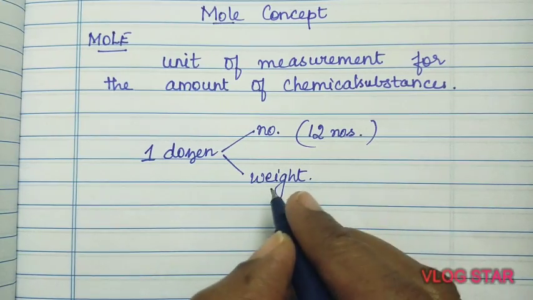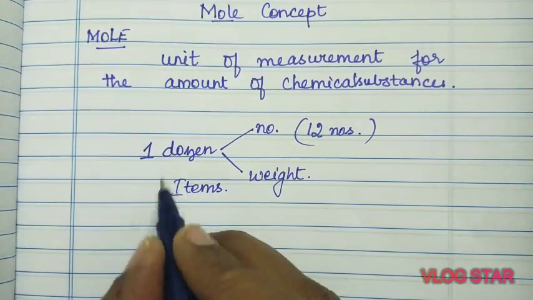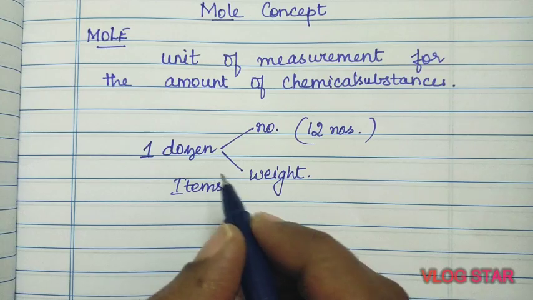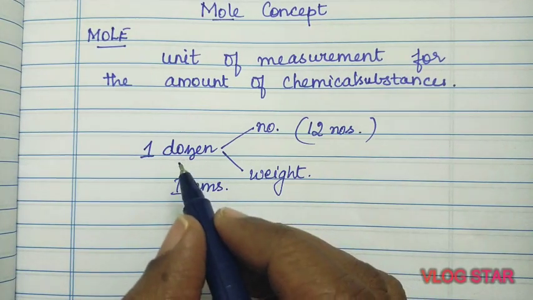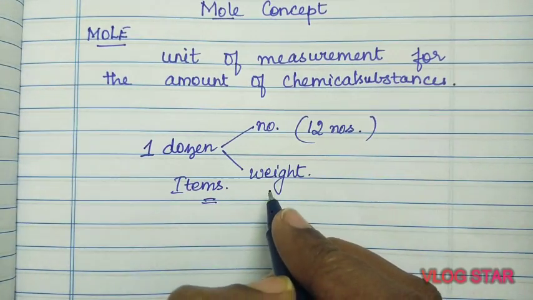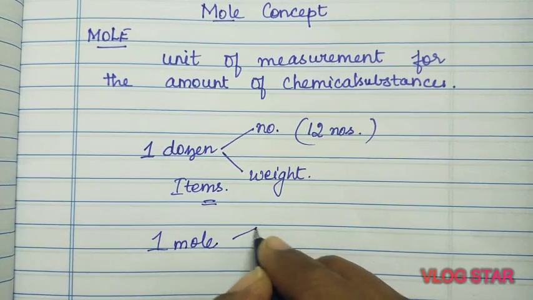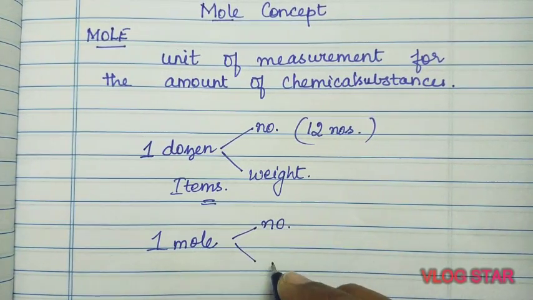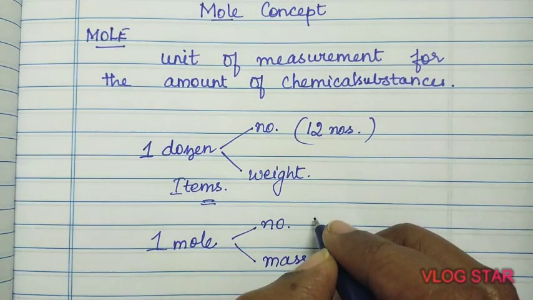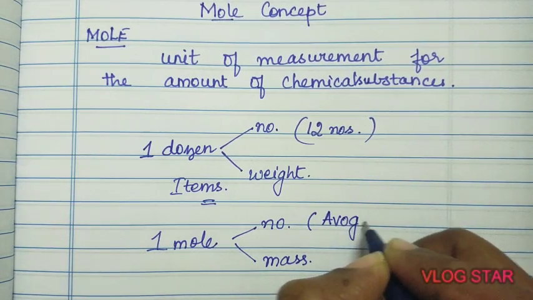Then what will be the weight? The weight will depend on the items that I take. For example, 1 dozen of pencil will weigh differently than 1 dozen of steel scale. So it depends on the items that I take. So 1 dozen can be related to number as well as weight. In the same way, 1 mole can be related to number as well as mass. So what is that mass or that number? That number can be Avogadro number.